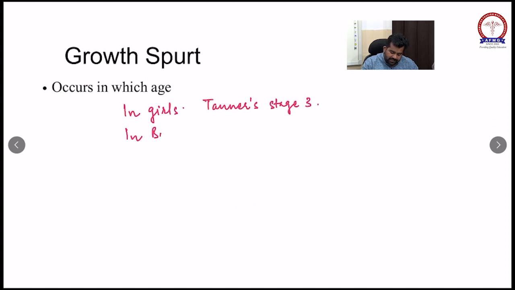For going downstairs without support, 2 feet together during the 36th month, and without support going downstairs using alternate feet at 44 to 48 months. So that is why by 4 years of age, the child hops on 1 foot.